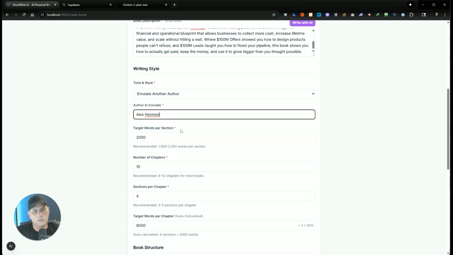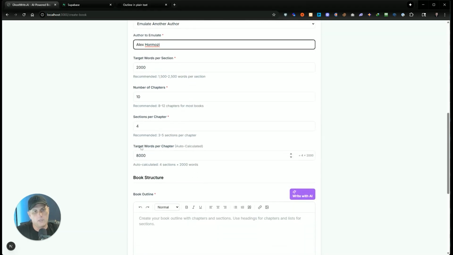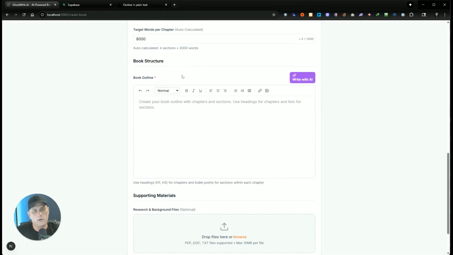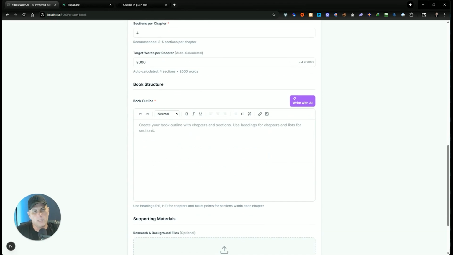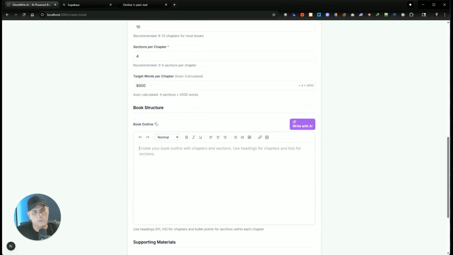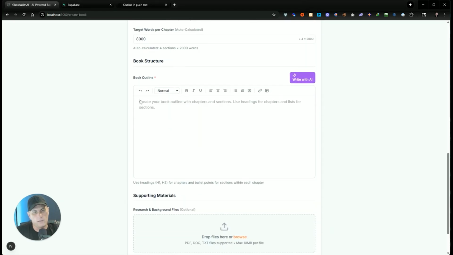So then you input the target words per section, the number of chapters in your book, and the sections per chapter. And then you can have a target words per chapter. And then when you put your outline in here, you can either have it write the outline according to what you put in here, or you can paste your own outline in here, and that will override everything that you have in here. So it's going to actually follow the outline.